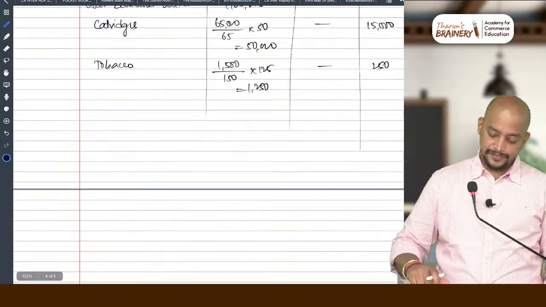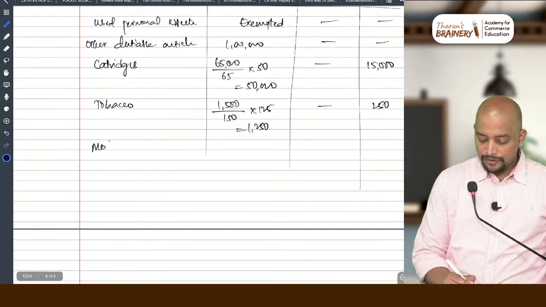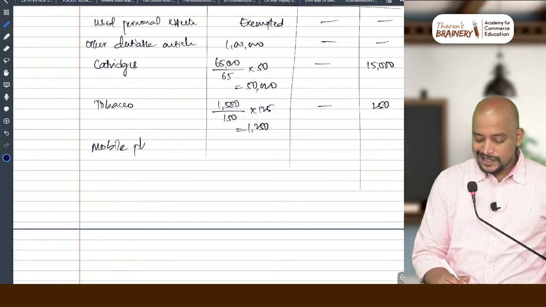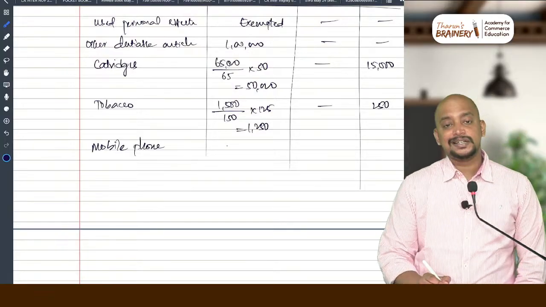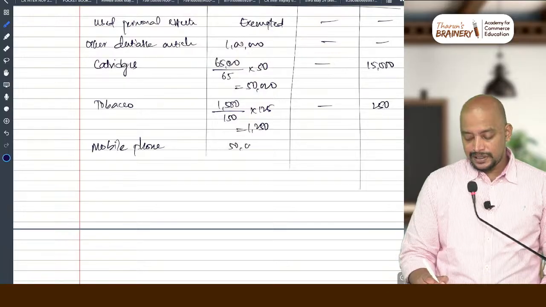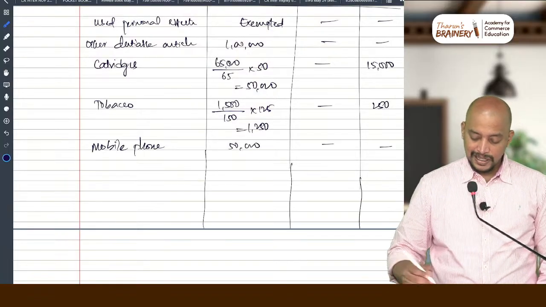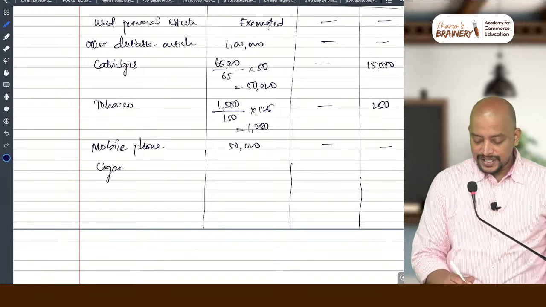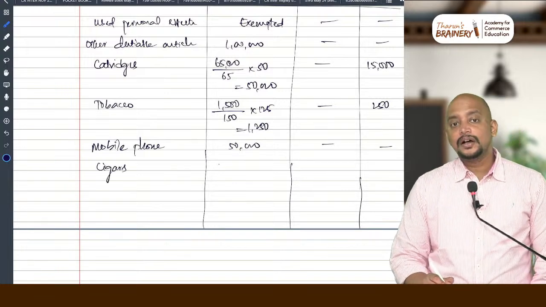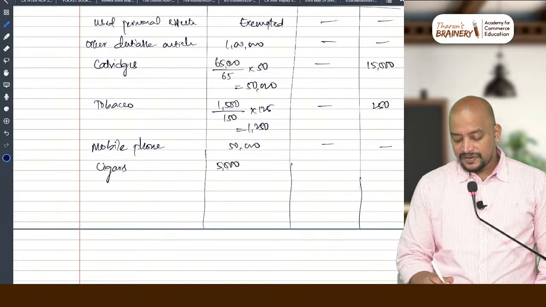Next, mobile phone. Mobile phone is eligible for GFA. How much is that? 50,000. Next, cigars. And what is the value of cigars? 5,000 divided by 50 cigars. 25 is eligible.